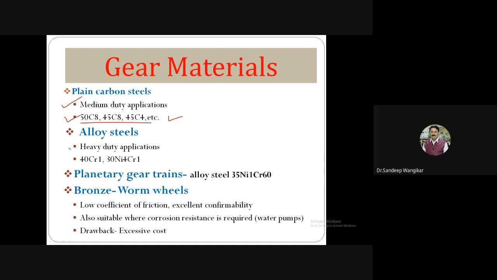Alloy steel is used for heavy duty applications, and it is a combination of chromium and nickel. For example, 40Cr1, 30Ni4Cr1. So it is a nickel and chromium combination. They have very good properties and can be used for heavy duty applications. But the drawback of alloy steel is its cost. One has to first ask whether alloy steel is really desired, because they have very good properties, but machining them to the required shape and size, the manufacturing cost is more and the material cost is also more. So depending upon the application only, alloy steels will be used.